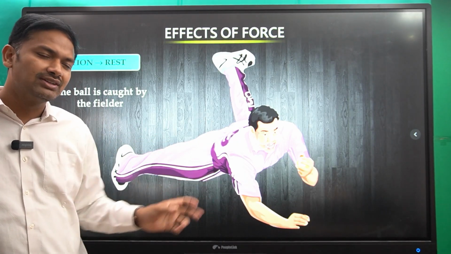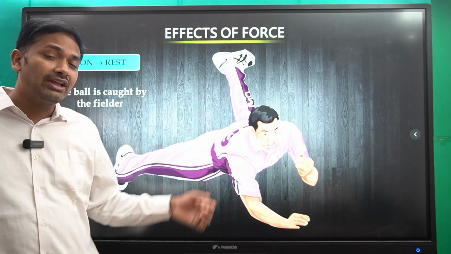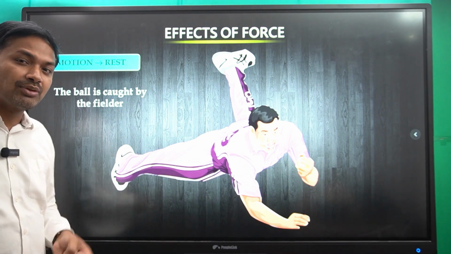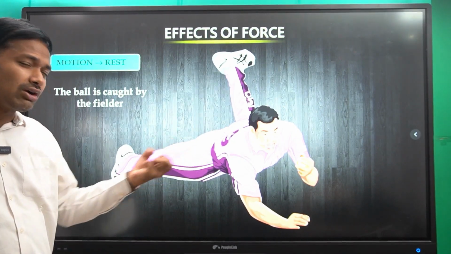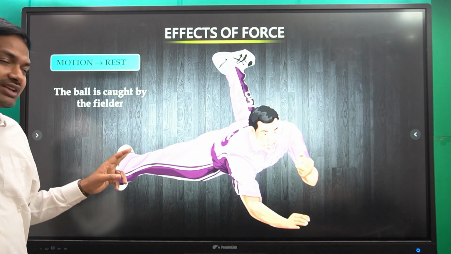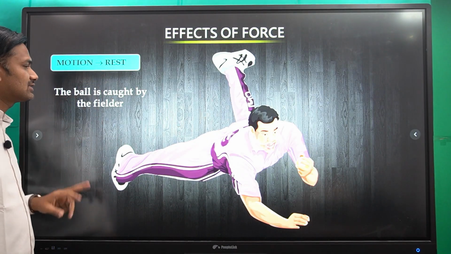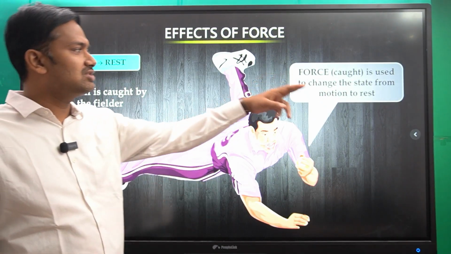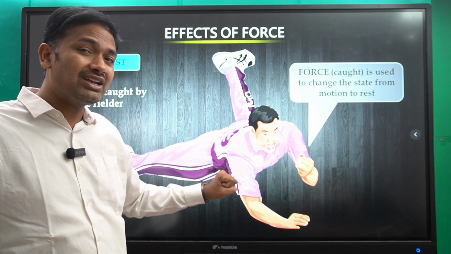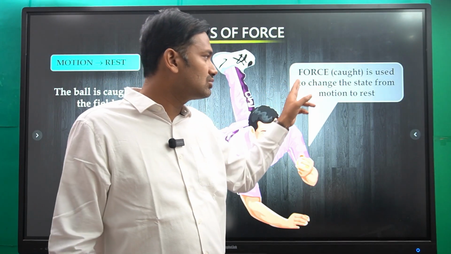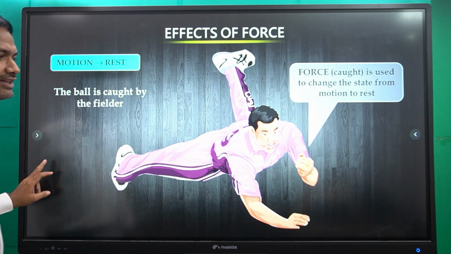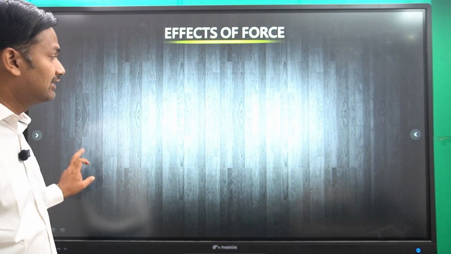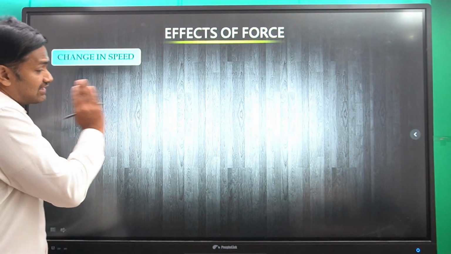But when he caught it, the ball has stopped. It means before he caught it, the ball is in motion. Once he caught that, it came to rest. So that is from motion to rest. See, force is used to stop that. Also we need to apply force. It is used to change the state from motion to rest. Clear? Good.